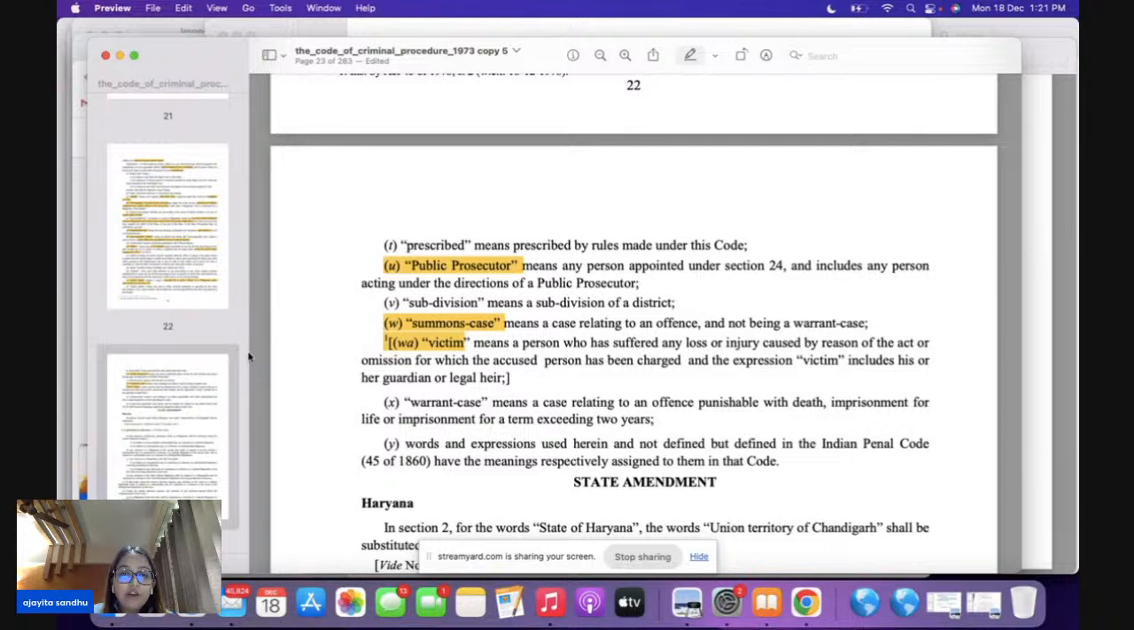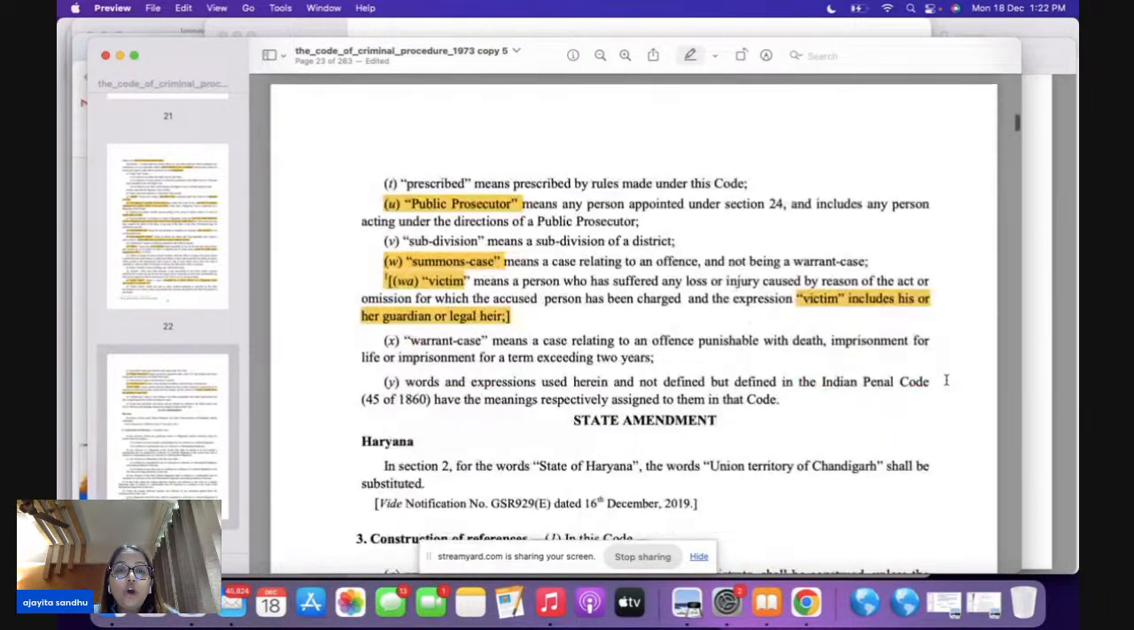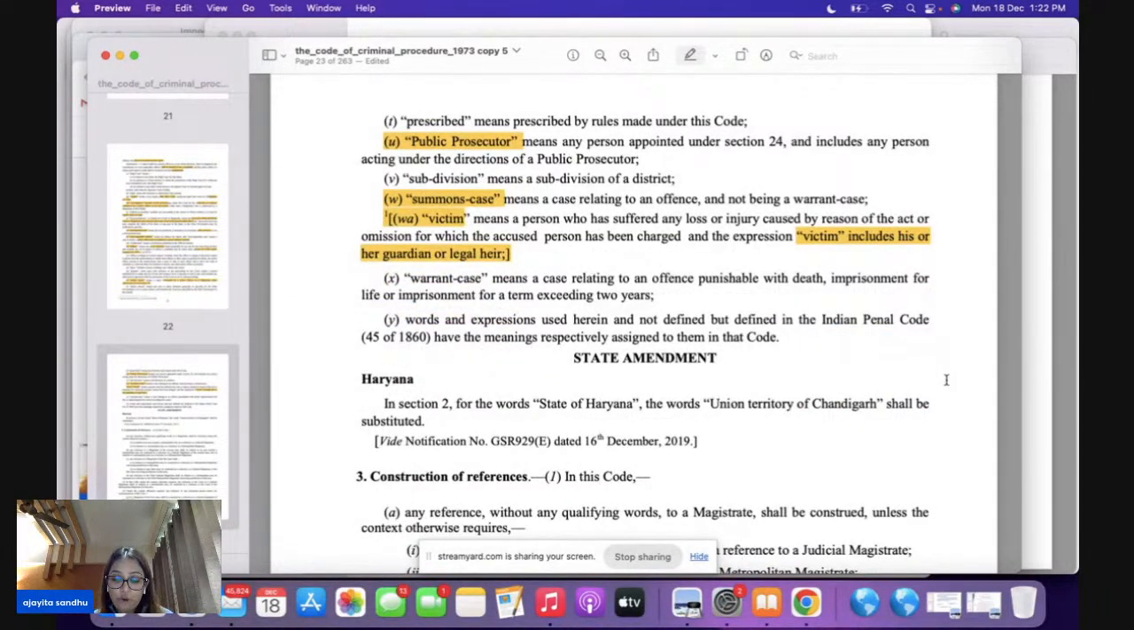Now, who is a victim? Victim is a person who has suffered any loss or injury. But the question that is asked in your paper is that victim includes whom? The victim is going to include your guardian or your legal heir. Please underline, this is very important. So, victim includes your guardian or legal heir. Now, warrant cases. What are warrant cases? Favorite question for prelims. Warrant cases are those cases where the punishment is death, imprisonment for life, or a term exceeding 2 years. This is very important. Underline exceeding 2 years.